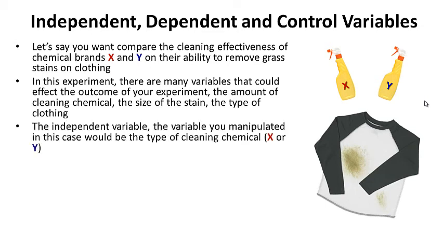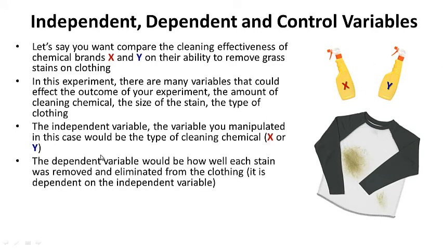The independent variable, the variable you manipulated in this case, would be the type of cleaning chemical. Did you use cleaning chemical X or did you use cleaning chemical Y? So you're manipulating these things, you're changing them. The dependent variable would be how well each stain was removed and eliminated from the clothing. It is dependent upon the independent variable.